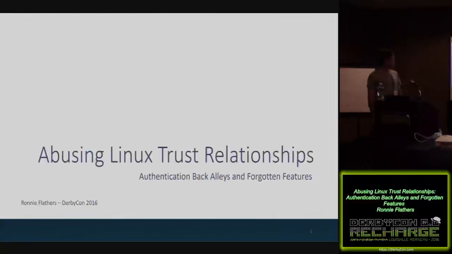This is abusing Linux trust relationships, authentication back alleys, and forgotten features. So in this presentation, I'm going to be walking through an example pen test in a lab environment I created just to demo some of the tips and techniques that I've used in the past for Linux post-exploitation and pivoting around Linux networks while trying to remain as undetectable as possible.